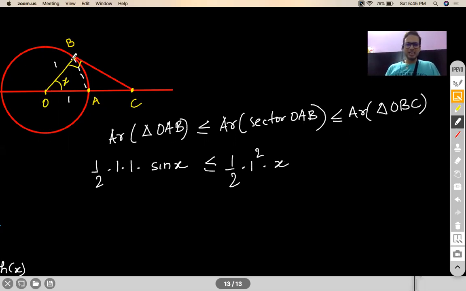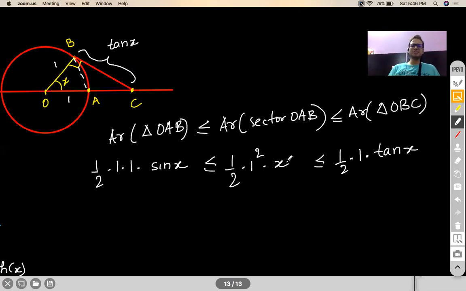And what about the area of the triangle OBC? From trigonometry, if this angle is x and the base is 1, then BC will be tan of x. Correct? So that will be half into base into height, where height is tan of x. Anybody has any problem with this? I'm just using geometry to prove it, nothing else.